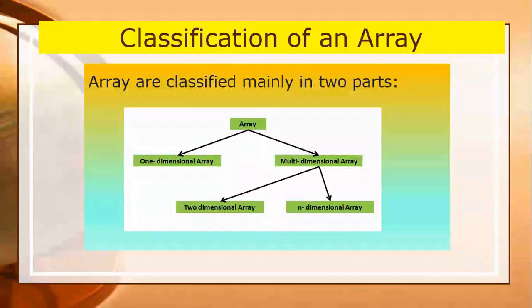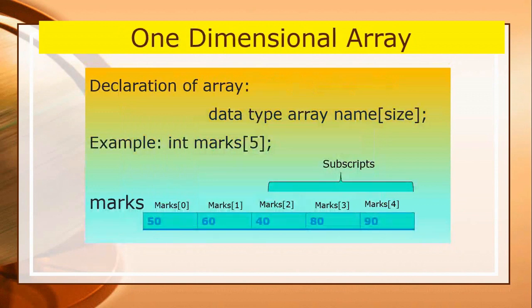In the case of a multi-dimensional array, it may be a two-dimensional array, a three-dimensional array, or an n-dimensional array. In the case of a one-dimensional array, there is only a single row and a number of columns. But in the case of a two-dimensional array, it may have a number of rows and a number of columns. Further, I will discuss the concept of multi-dimensional arrays. First, I will discuss the one-dimensional array.